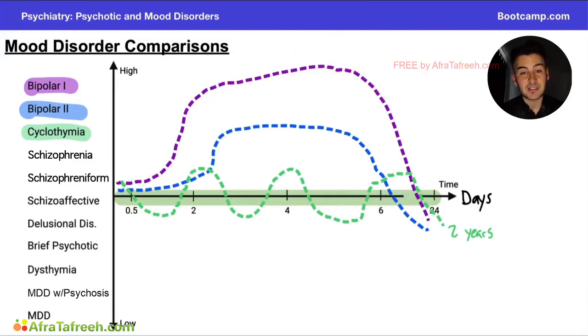So if this is about day 1 and this is about day 7, you'll notice that we have an extremely elevated mood characterized by true mania here, as opposed to our bipolar 2, where we're going to have hypomania, so an elevated mood, but not severely elevated. And this is going to be on the order of maybe 4 to 5 days.